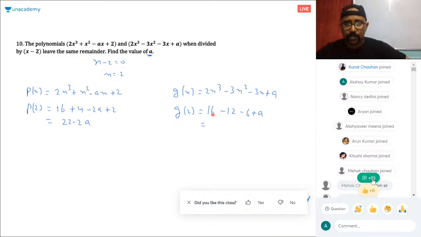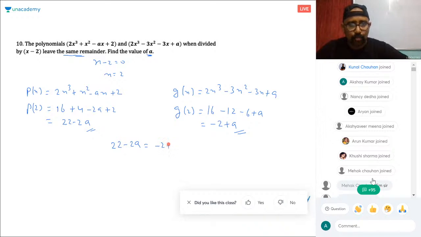concentrate here. So 16 minus 18 is what? Minus 2 plus a. So this is the remainder here and this is the remainder here. It says they leave the same remainder. If they leave the same remainder, both these remainders should be equal, right? So 22 minus 2a is equal to minus 2 plus a.